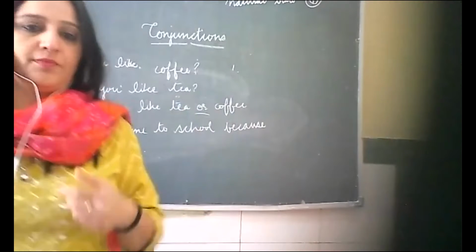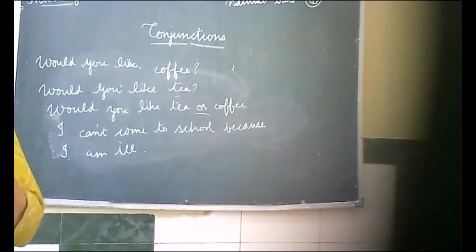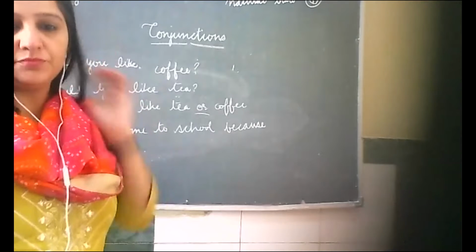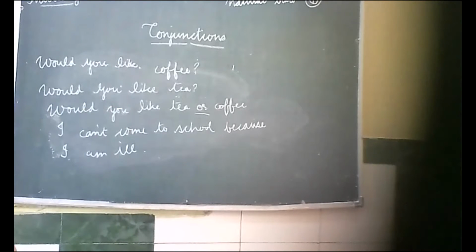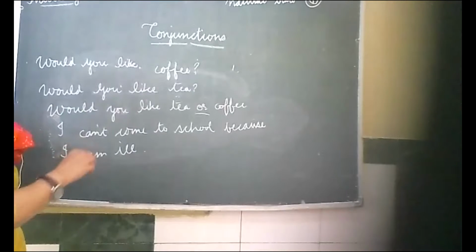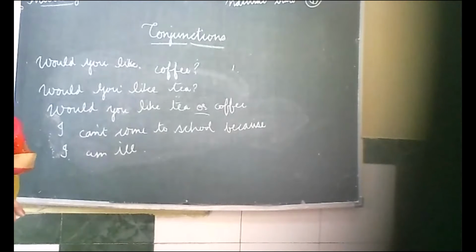Okay. Am I clear? Yes, ma'am. So, when we are giving a reason, again, I am ill, so I cannot come to school. You can change this sentence using so.